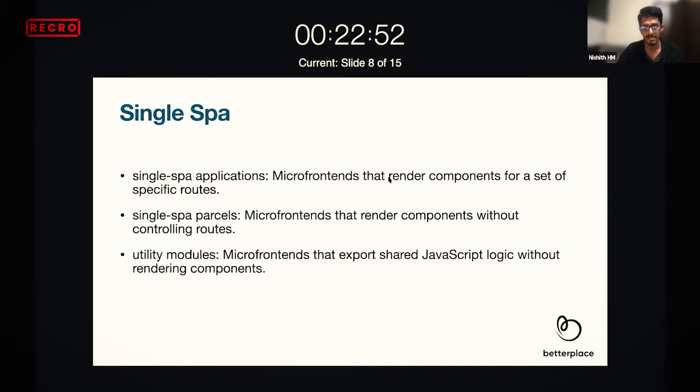So you have written a custom hook, and that needs to be used by every product. So this is a utility module. You can keep one utility module that can be used across all the products. So these are the 4 basic things we have.